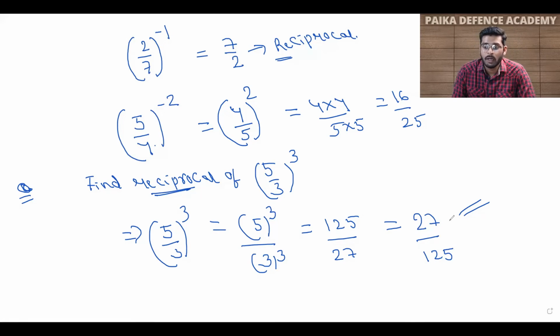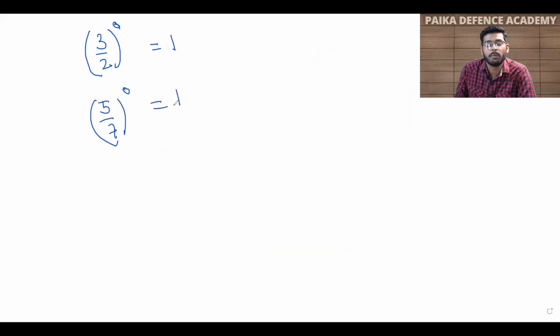Okay, students. Now one more thing you have to know: whenever the power is 0, suppose I say 3 by 2 raised to power 0, whenever your power is 0, your answer will always be equal to 1. For example, if I say 5 by 7 and the power is 0, then your answer will be 1. So remember that whenever the power is 0, your answer will always be equal to 1. It doesn't depend upon your base. Whatever the base may be, if the power is 0, then the answer will be 1.